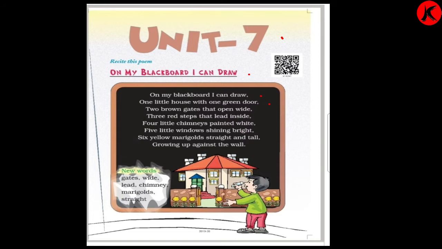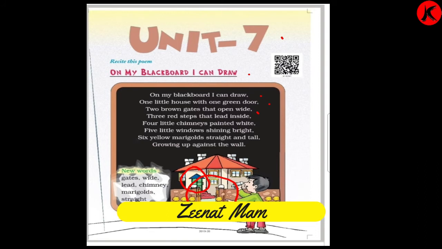Green color. Two brown gates that open wide. Here you can see two brown gates which can open wide. Here you have seen the child has drawn a door that is also green color, right? He has drawn a door and two gates are there that open wide.